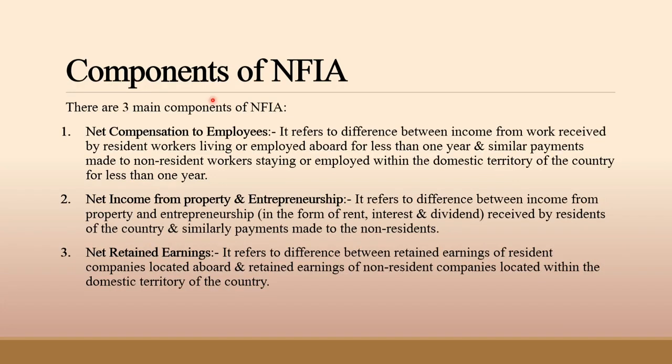As you remember, the formula of NFIA, the big formula which I told you is very important to be learned, is NFIA equals net compensation of employees plus net income from property and entrepreneurship plus net retained earnings. So these are the three main components of NFIA.